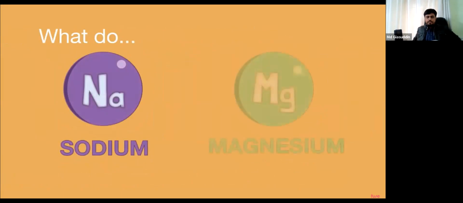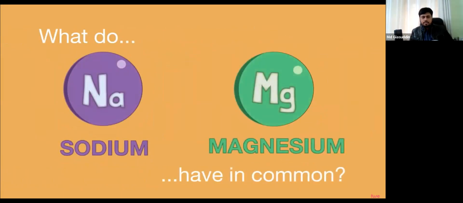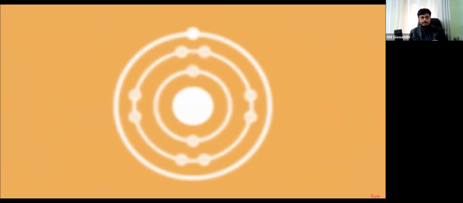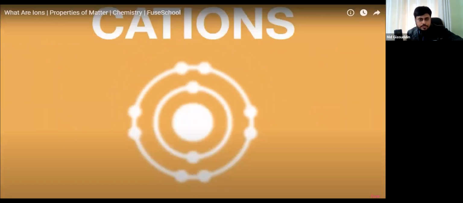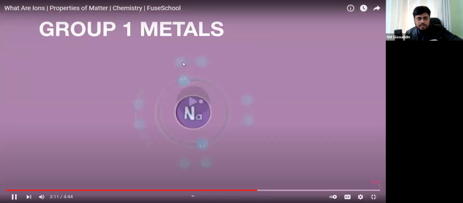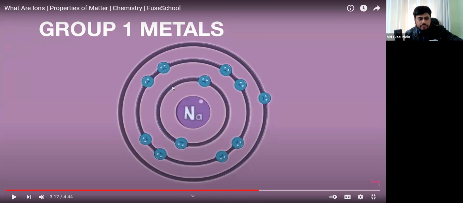And did you remember to specify the charges? What do sodium and magnesium have in common? They are both metals, and metals lose their valence electrons to form cations. Group 1 metals, such as sodium, have one.